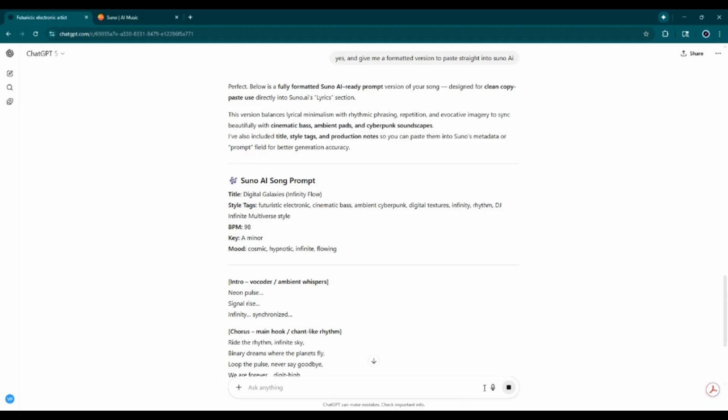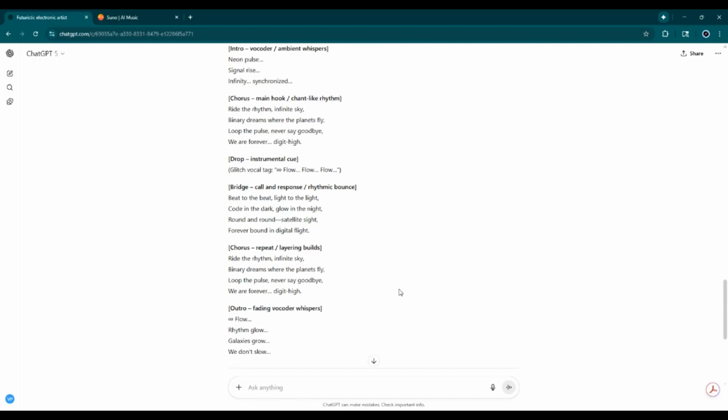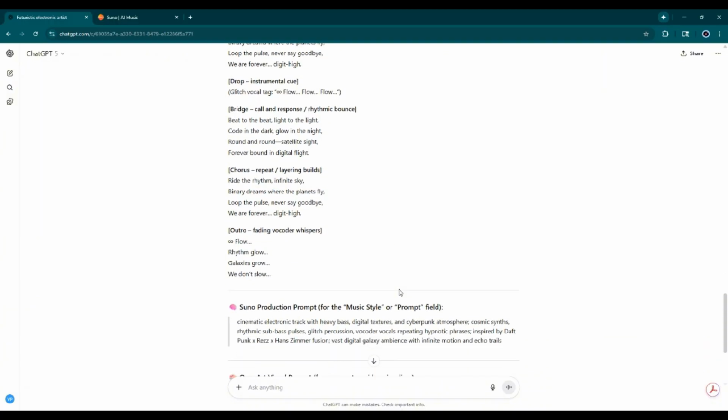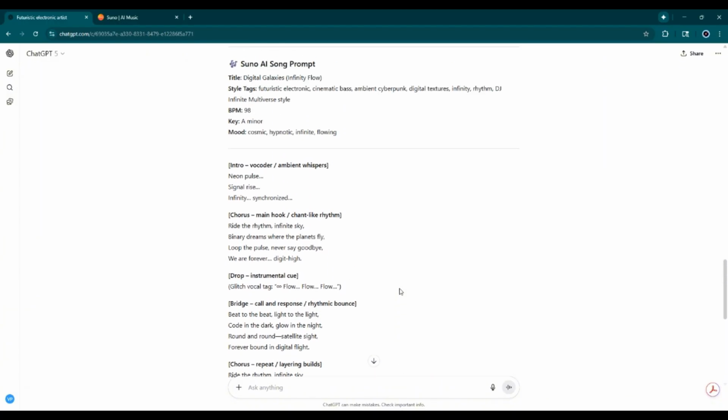Now, you don't have to go with exactly what ChatGPT gives you. You may want to go through here and adjust some of the lyrics, or you could just use it as an outline or a brainstorm to get you started. But for the sake of this video, I am just gonna copy and paste just so we can keep moving, okay?